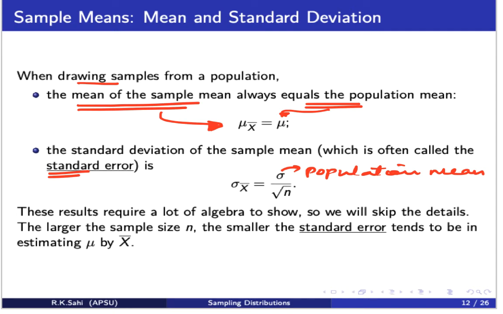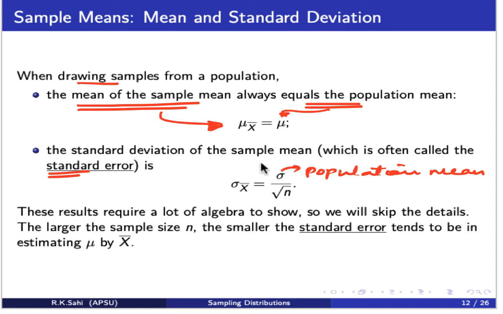So when you talk about sampling errors or standard errors, it is because you're estimating a population mean by the sample mean. That is why the standard deviation of the sample mean is sometimes called the standard error or the sampling error, whatever you want to say.